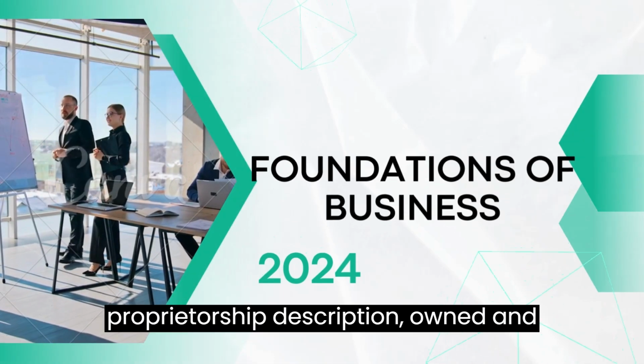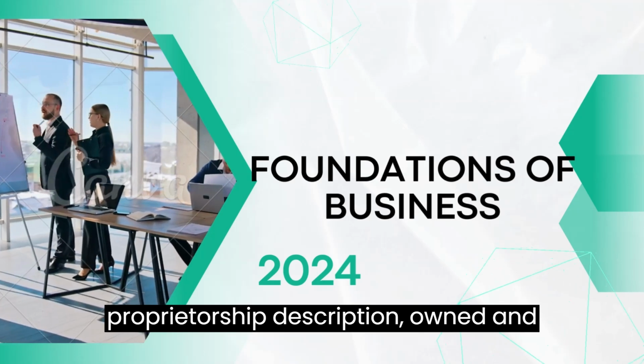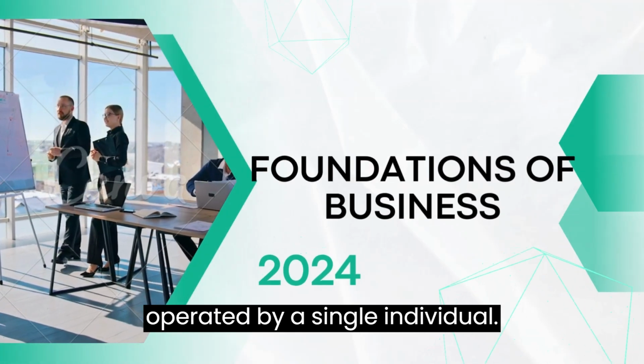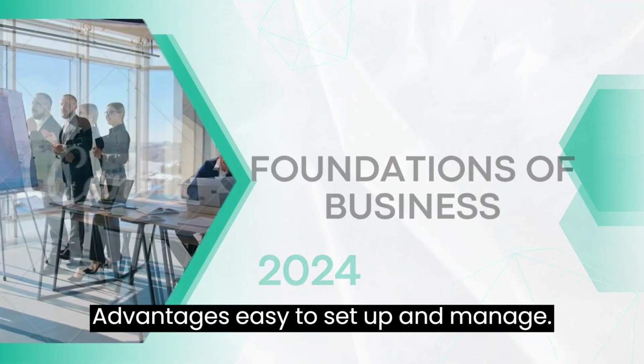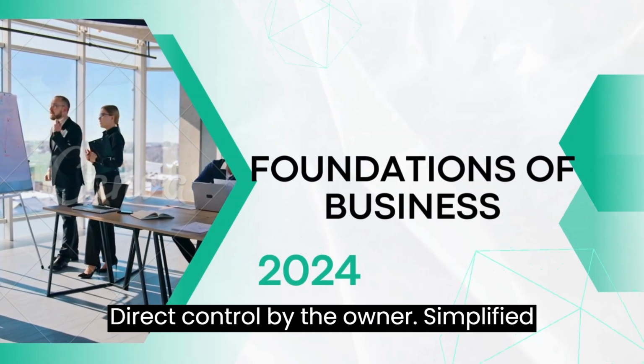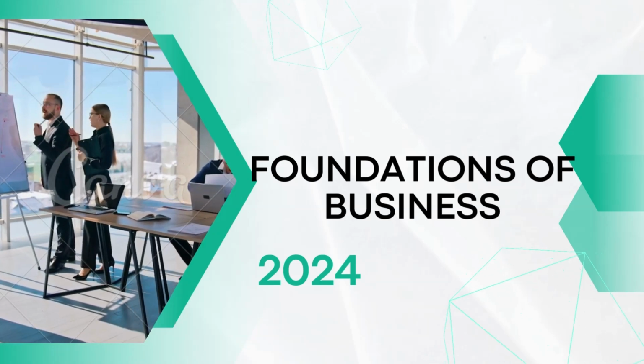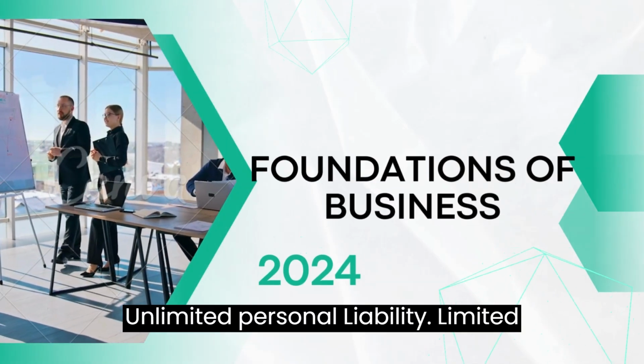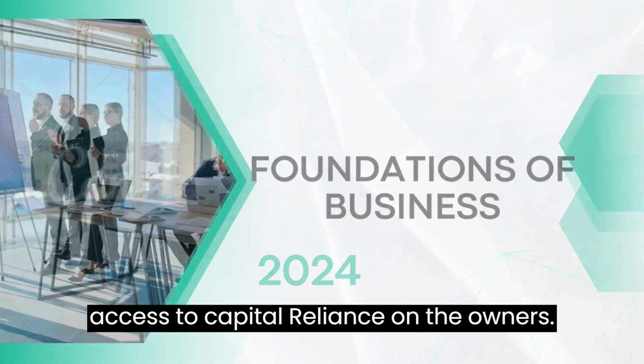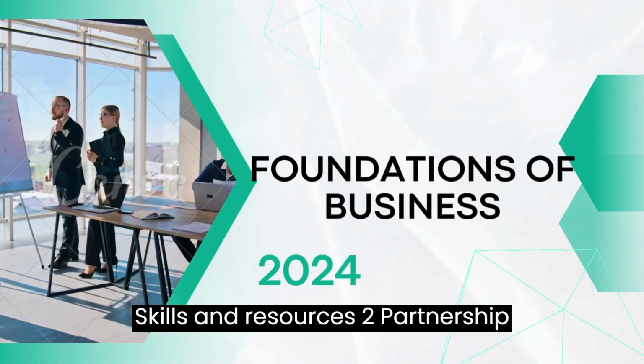1. Sole proprietorship. Description: owned and operated by a single individual. Advantages: easy to set up and manage. Direct control by the owner. Simplified tax reporting. Disadvantages: unlimited personal liability. Limited access to capital. Reliance on the owner's skills and resources.